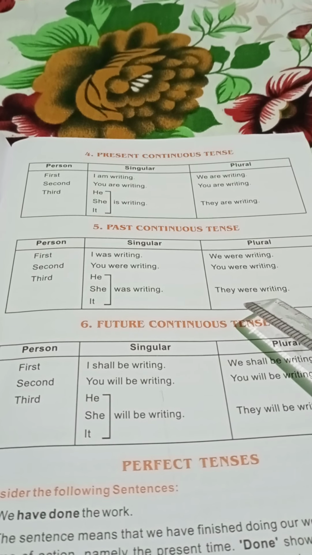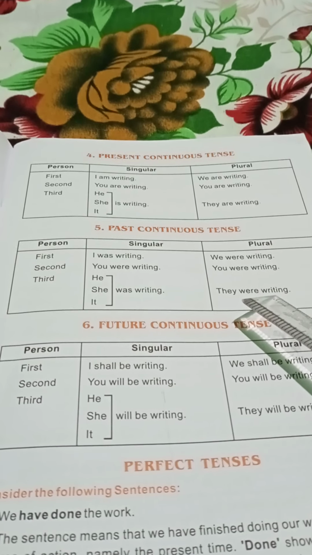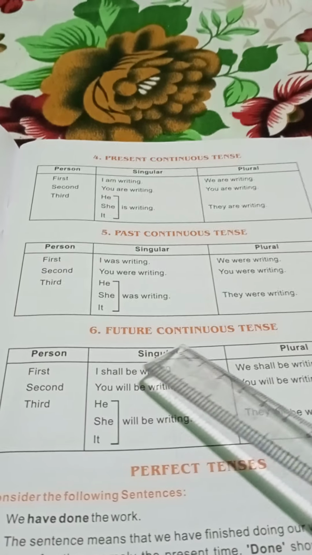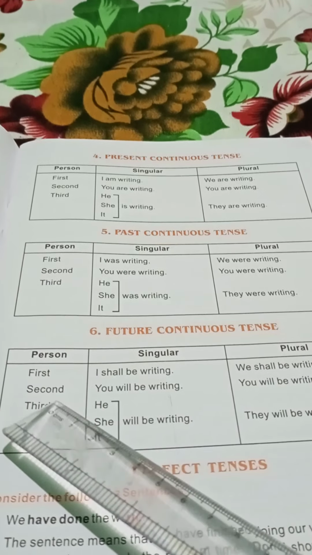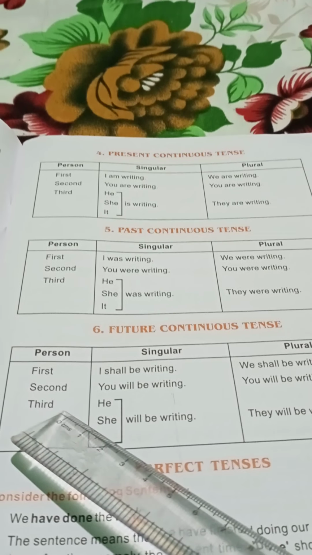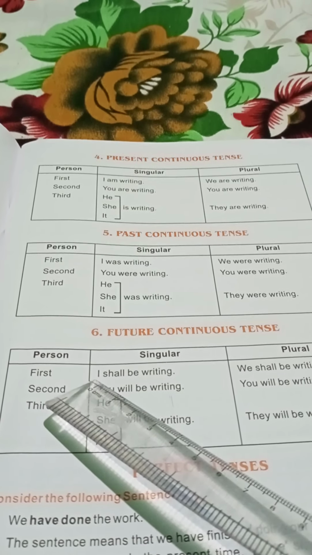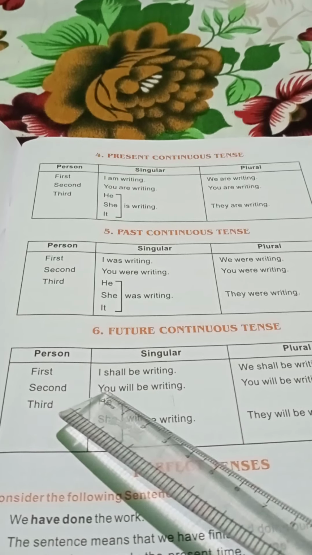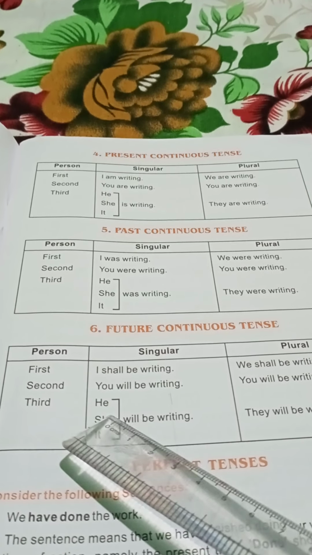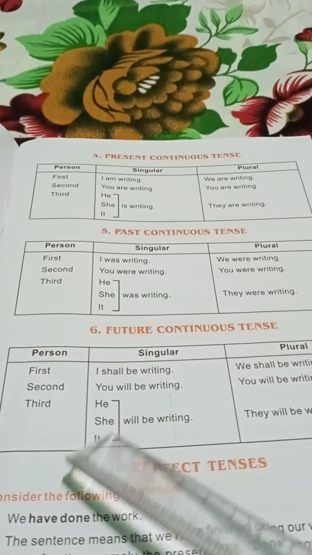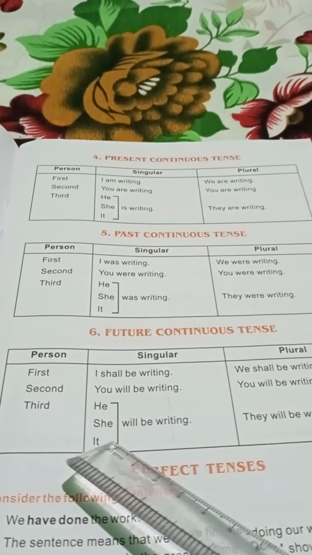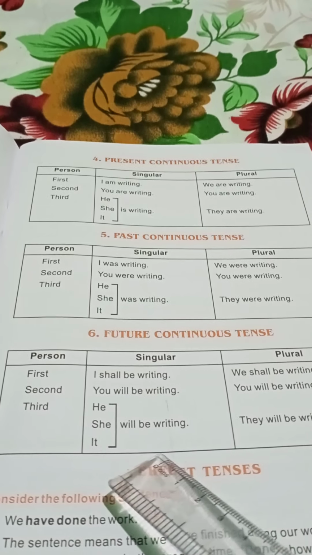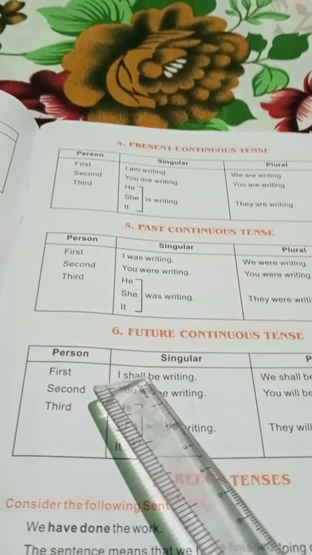They were writing is a correct answer. Okay, then future continuous tense. So first person, second person, third person. I is first person singular, you is second person singular as well as plural, he, she and it, these three are singular third person. Are you clear, children?